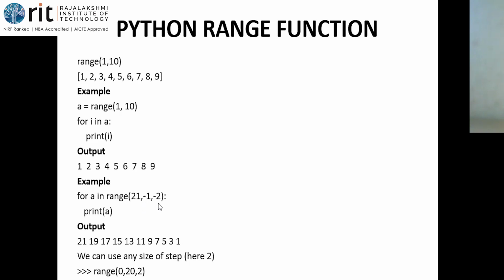If you're going to use three arguments in the range function, then the first one is the starting criterion and the second one is the stopping criterion. Okay, the third one is the step size. By default, the step size is 1. That is why I say it as optional.